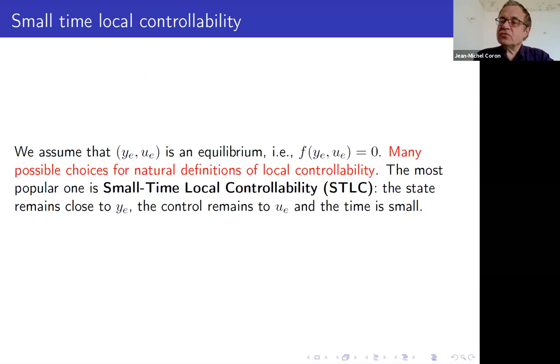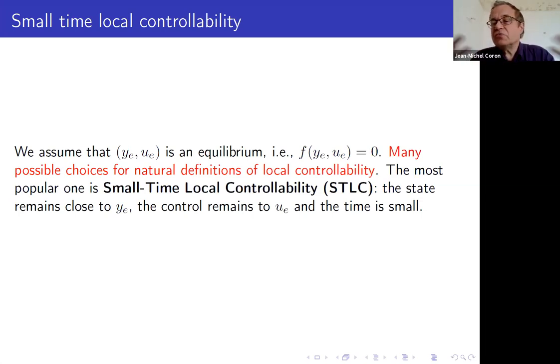Now we move to the case of nonlinear control system. So we are going to look for a local result. So we have some equilibrium, that is, we have some y_e and u_e such that f of (y_e, u_e) is equal to 0. So if you start at y_e, you use the control u_e, you just stay at y_e.